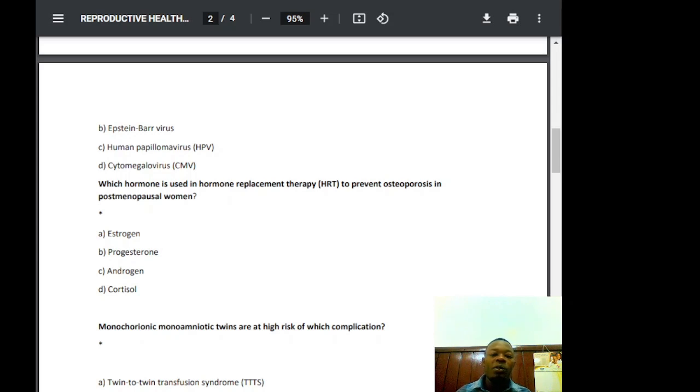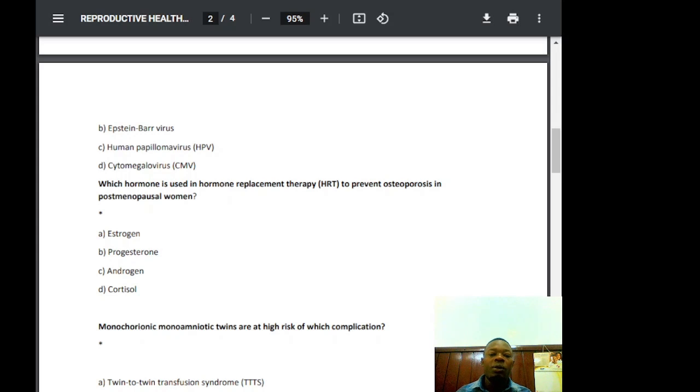So why are the other options incorrect? Hepatitis B virus, that is nothing. You know that very well because it's not linked with cervical cancer, it's linked with liver issues. Can be liver cancer, but not cervical cancer. HBV, that is hepatitis B virus, will increase the risk of hepatocellular carcinoma, HCC, due to chronic liver inflammation, and it's a blood-borne virus, not a direct cause of cervical cancer.